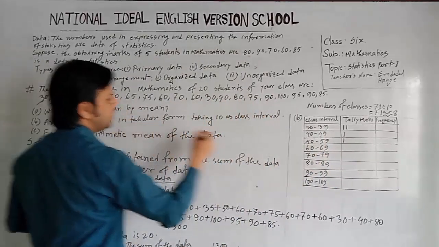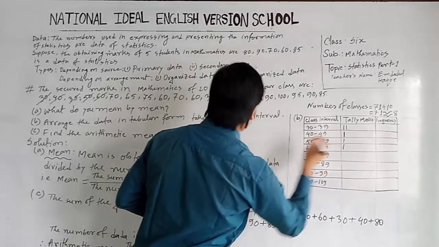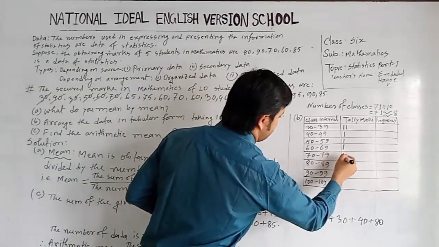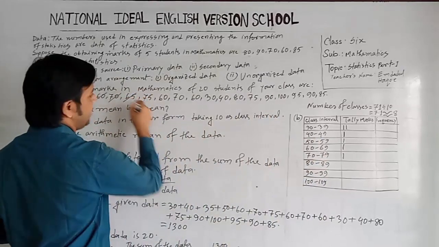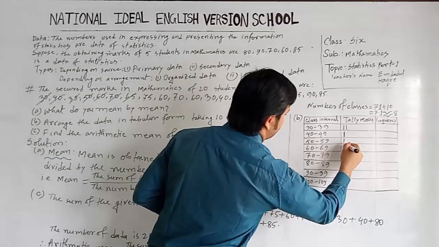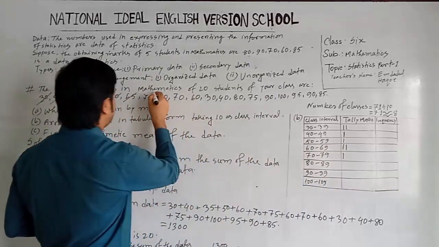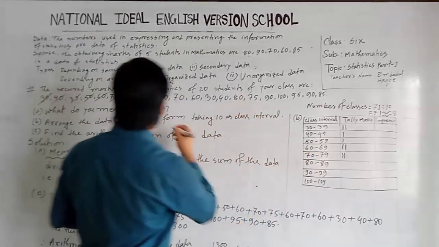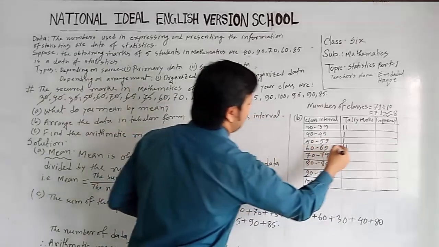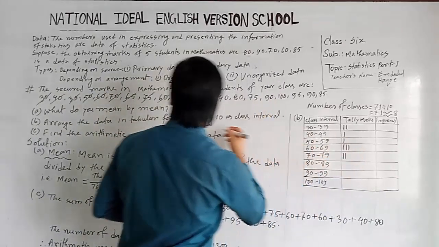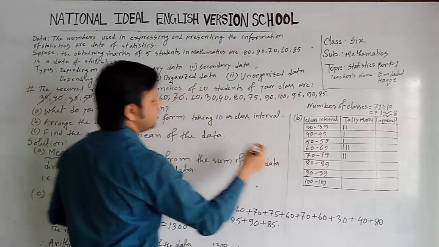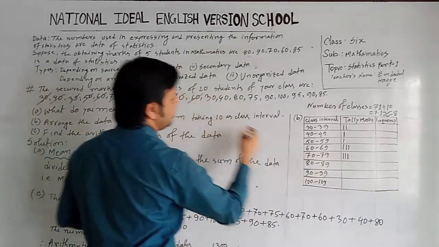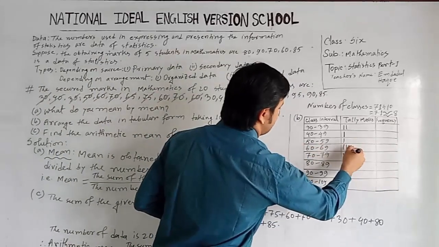Then 60. So we have to give the tally mark here. Then 70, here is 70, so give the tally mark here. Then 65, here we give 65. Then 75, here we give 75. Then 60, so we have to give the tally mark here. Then 70 is here. Then 60 again, now here is 60.